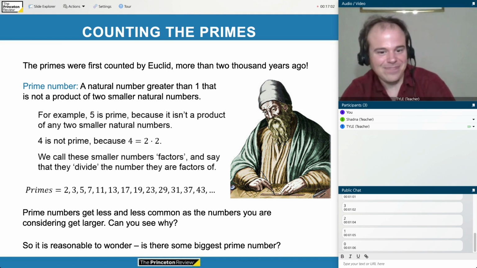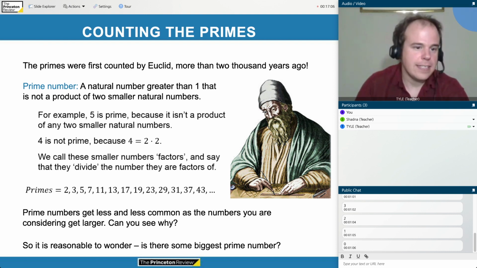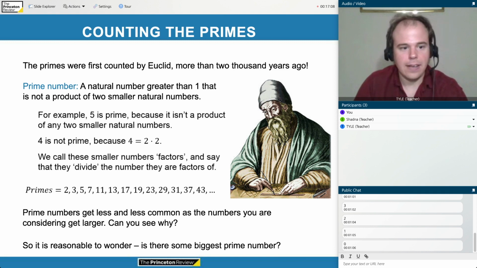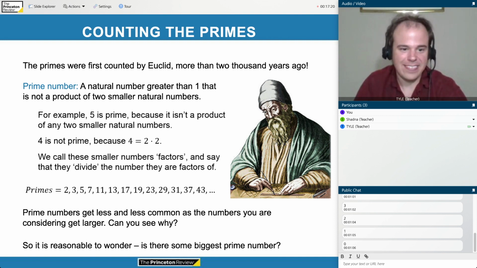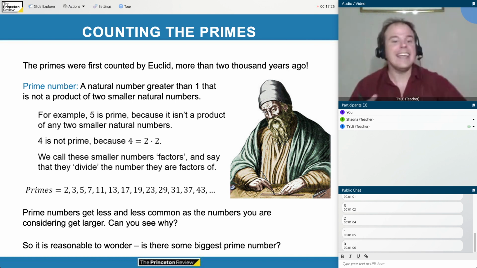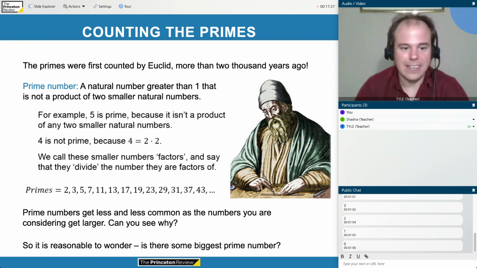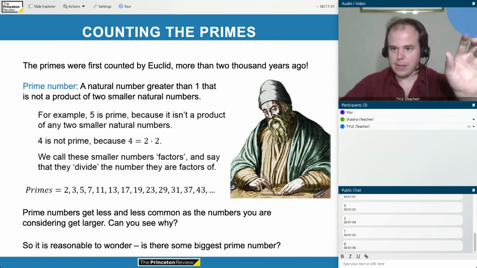Doesn't look like it. Prime numbers get less and less common as the numbers you are considering get larger. For example, there are 25 prime numbers between 1 and 100. But there are only 6 primes between 1 million and 1 million plus 100. Each range is 100 numbers long, but there's only a quarter as many primes.